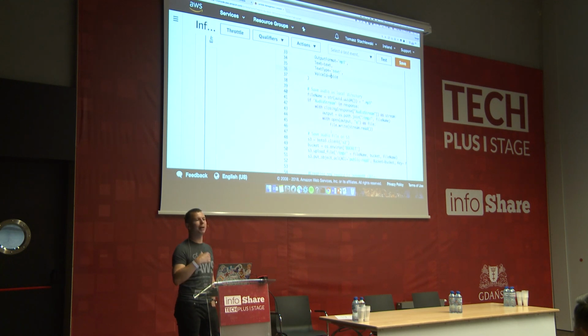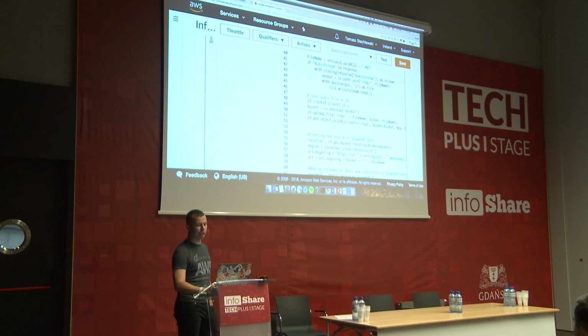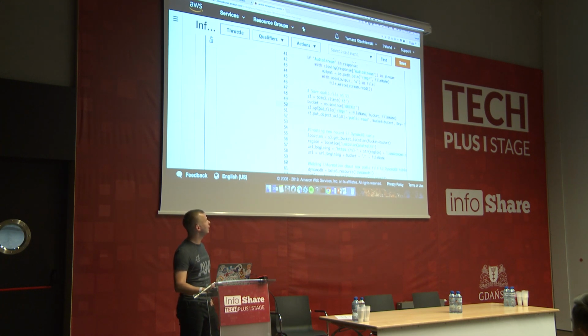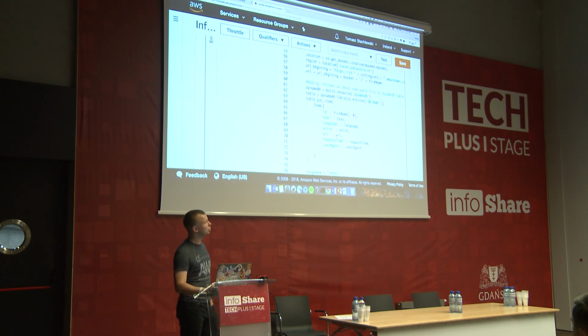So at this stage, I have my audio file, my MP3, and here I'm connecting to S3. I have a variable which I called bucket, so this will be the name of the bucket where I want to save my audio file, and I'm saying upload the file in this bucket and make it publicly available. And then at the end I'm connecting with DynamoDB. So this is my NoSQL database. So I will need to provide its name. So now it will be DB name. And I'm saving there a new record with a couple of different attributes: ID, text, which was provided by you, language, voice, link to the file, and so on.